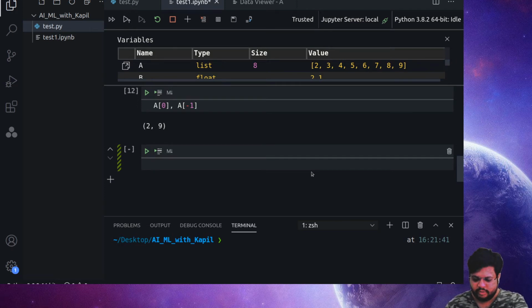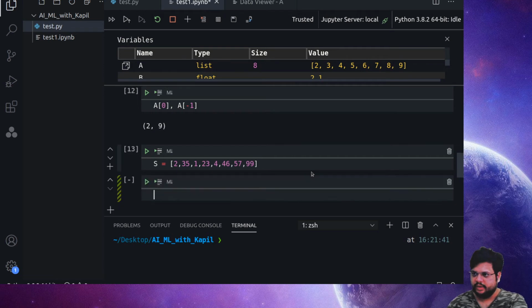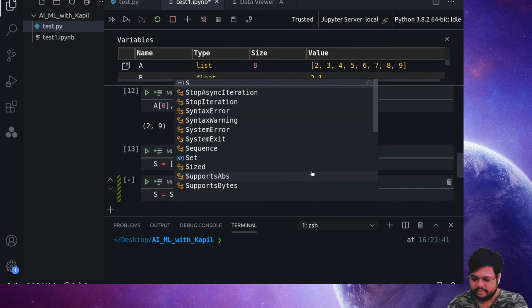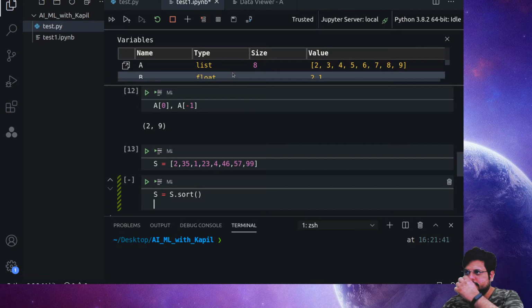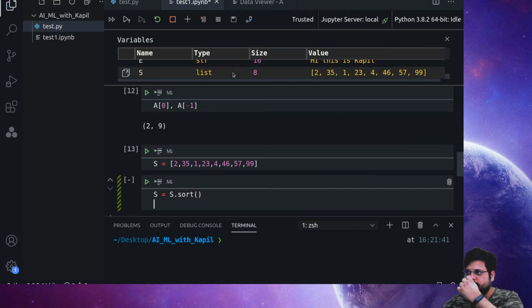Right now I'm assigning a new list which I call S, and I'm writing some random numbers here. Now when I do S is equal to S dot sort, we have this functionality in S. Let's go here, we have this S list, looking like 235 123 and so on.